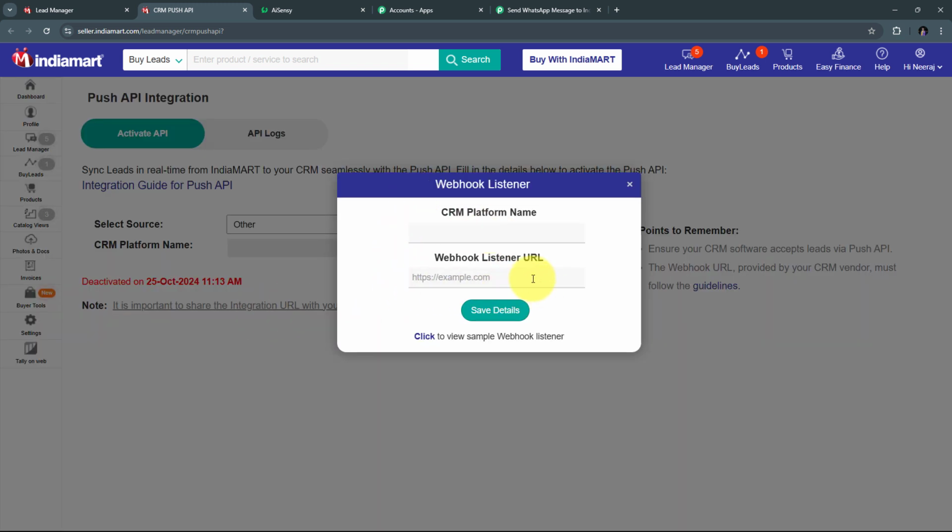Now here I have to fill in these details. First I have to give my CRM platform name. And here I want to connect Pabbly Connect, so I'm going to give Pabbly Connect as my CRM platform name. And now I have to give the webhook listener URL. So in this tab, I'm going to add the webhook URL that I have copied from Pabbly Connect. So I'm going to paste that here. And now I have filled all the required details, so I'm going to click on the Save Details button.